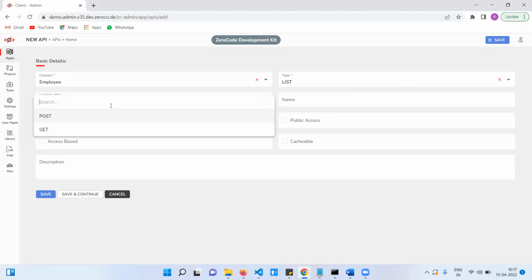Method is post or get, whatever you want, you can use. Now, API name is all employees.